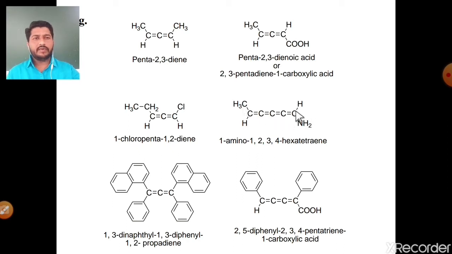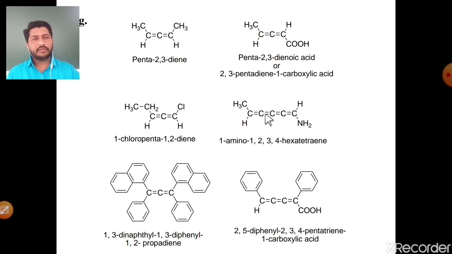There is a substituent at first position, an amino group. The name of this molecule is 1-amino-1,2,3,4-hexatetraene. It means at the first position an amino substituent, first, second, third and fourth positions double bond positions, hexa means 6 carbons in the longest continuous chain, tetra means there are 4 double bonds and ene is the suffix for double bond.